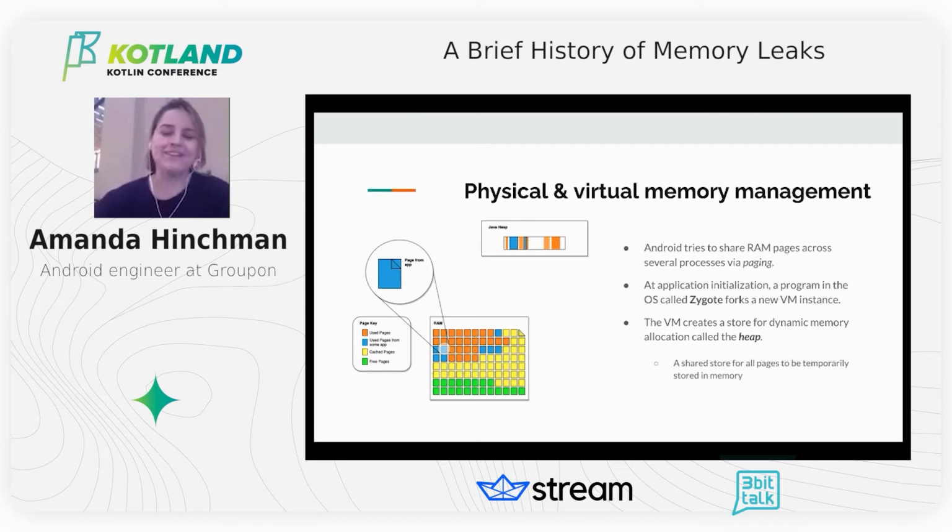So at application initialization, a program in the Android OS called Zygote forks a new virtual machine instance at runtime. In turn, a store for dynamic memory allocation called the heap.